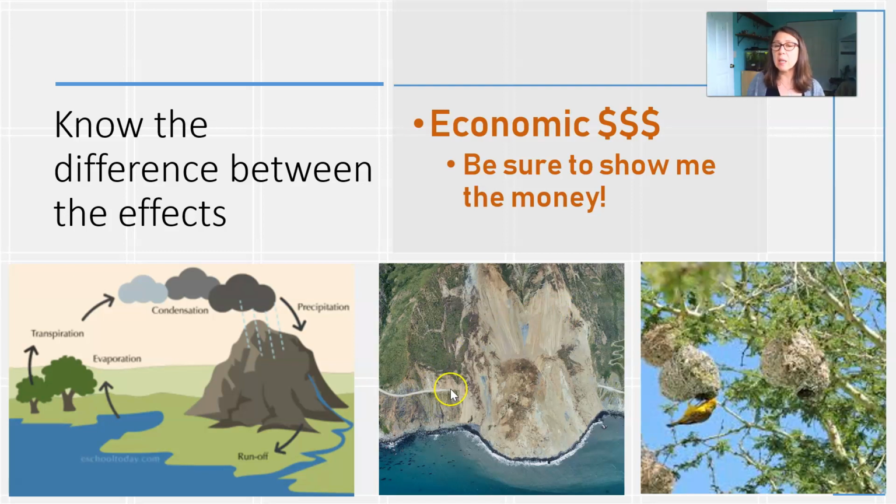So this could be an increase in taxes to build new roads. There could also be an increase in jobs for the construction industry. There could be a loss of money. There could be increase in insurance premiums because people rebuilding in that area have their insurance rates go up. There's a lot of different ways to approach the economic factor, but make sure that you're talking specifically about money or jobs, either increasing or decreasing. There could be negative and positive impacts economically, but just make sure you're going all the way to the money.